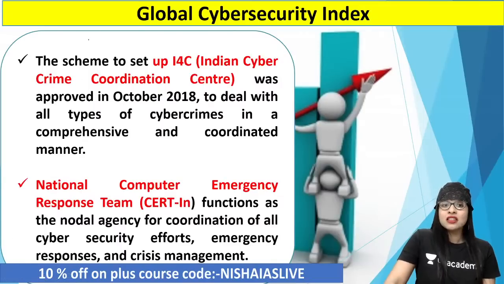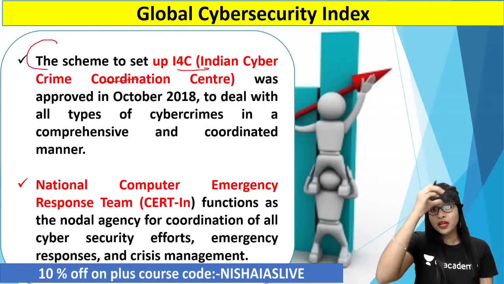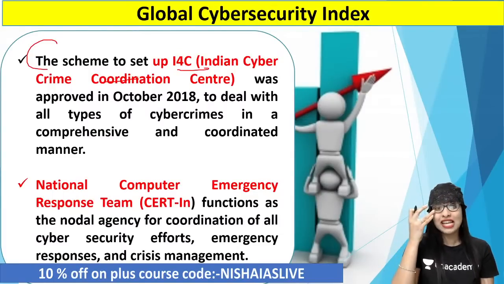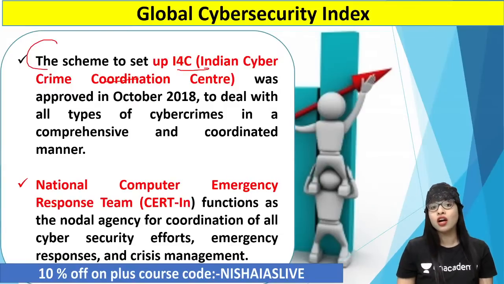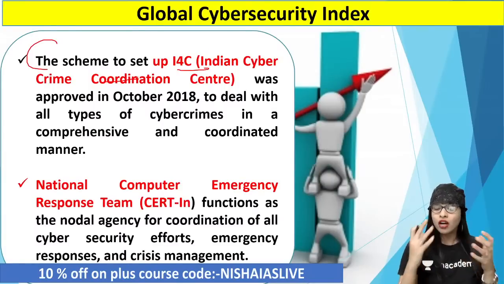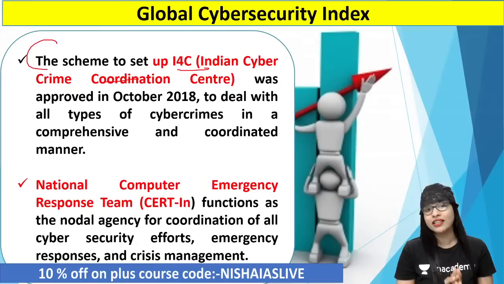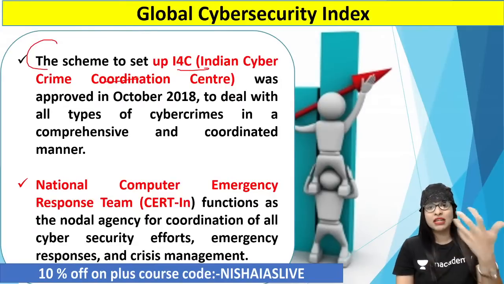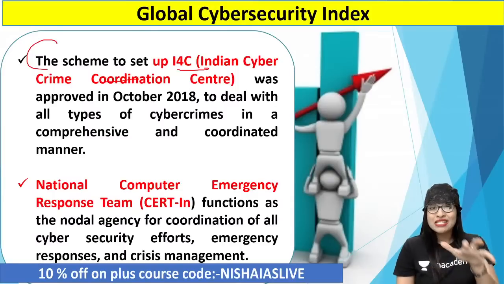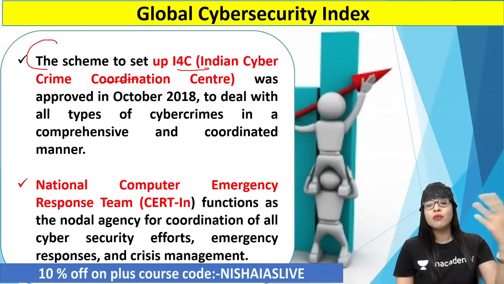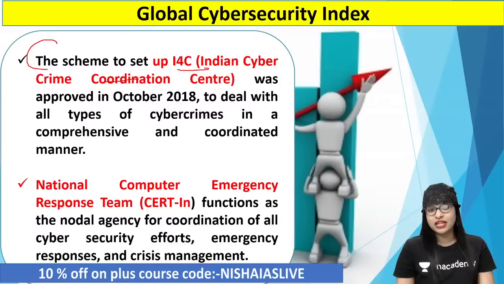Clear? And thus, this particular scheme was also put up, called the Indian Cyber Crime Coordination Center, guys. They even set up I4C, I can tell you, and that was approved in the year 2018. So we can start dealing with all kinds of cyber crimes in a very holistic, comprehensive, and also coordinated manner. These days, you can see that a lot of cyber crimes are put forward, right? So we should have a proper scheme to deal with them, to protect the data of the citizens, to protect the privacy of the citizens. So all these things are calculated when you talk about the Global Cybersecurity Index for our country, India.